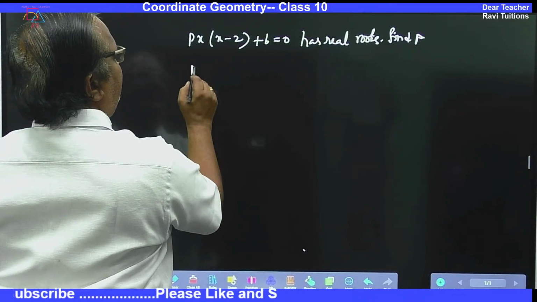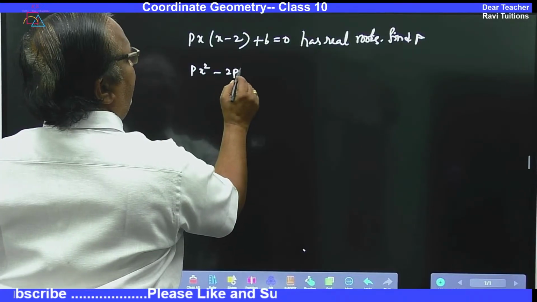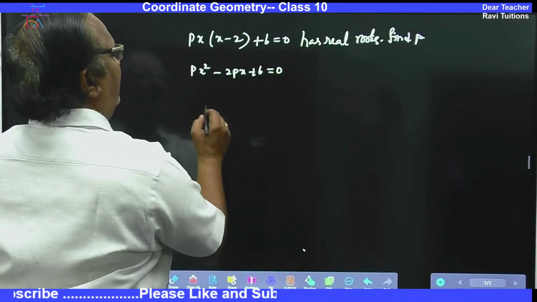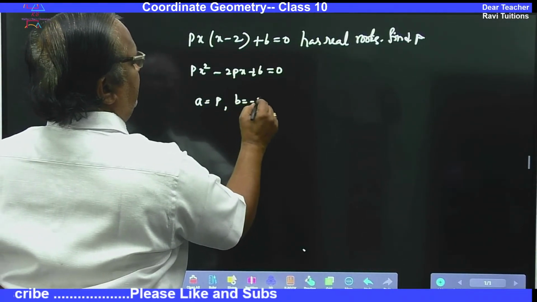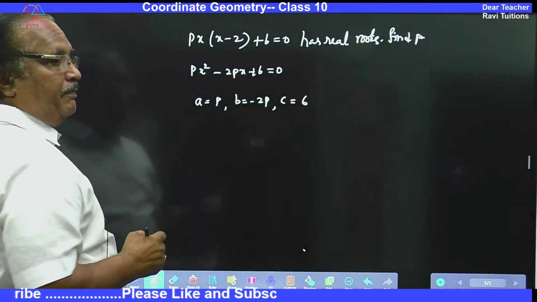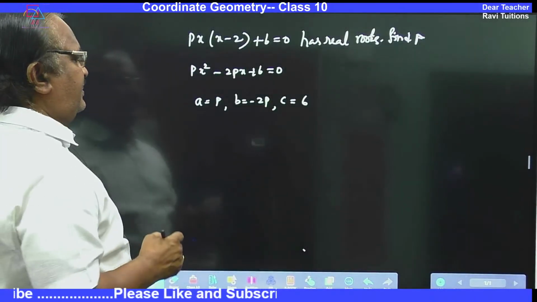So now first write it in the standard form. Open the brackets: px square minus px into 2, minus 2px plus 6 is equal to 0. Now a is equal to p, b is equal to minus 2p and c is equal to 6, comparing this with the general form of the quadratic equation.